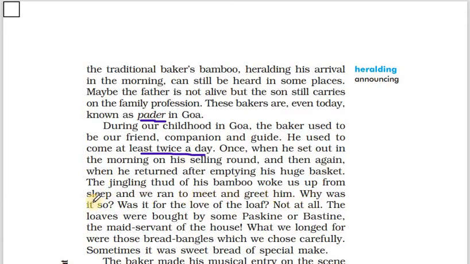Why was it so? He used to carry a long bamboo stick with which he made a sound by hitting the ground. So the author used to wake up after the noise of the bamboo. Why was he waking up so early after hearing the noise? Was it for the love of the loaf? Was it for the bread? Not at all.